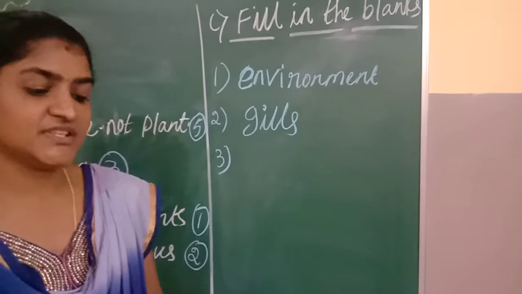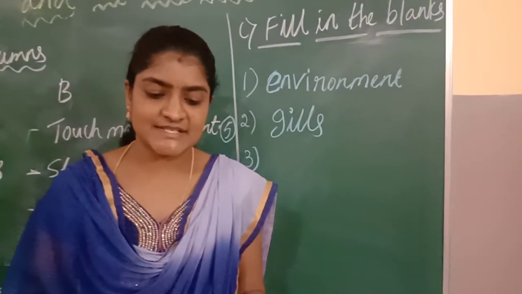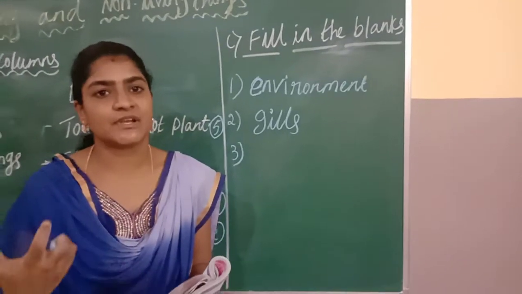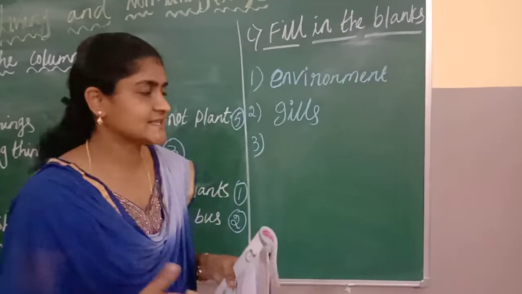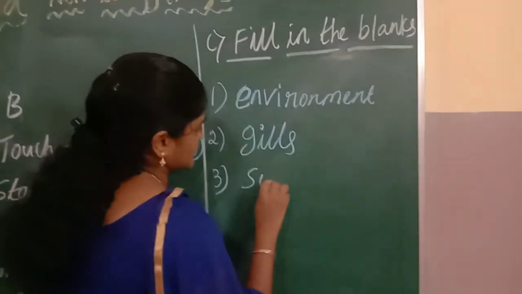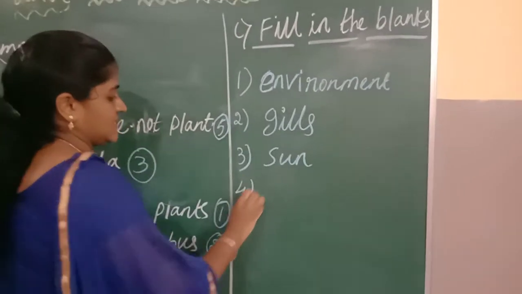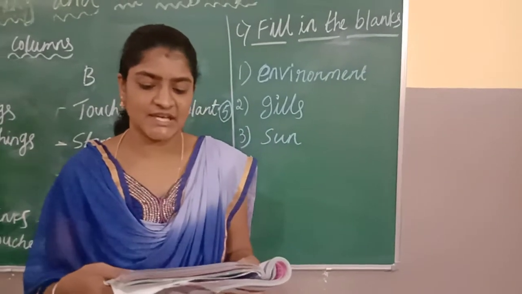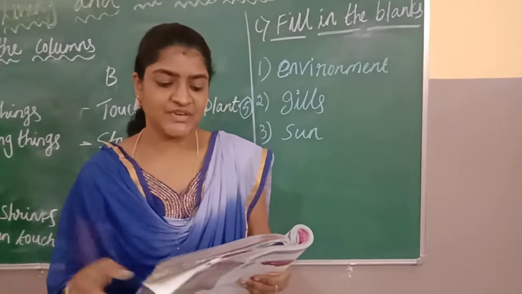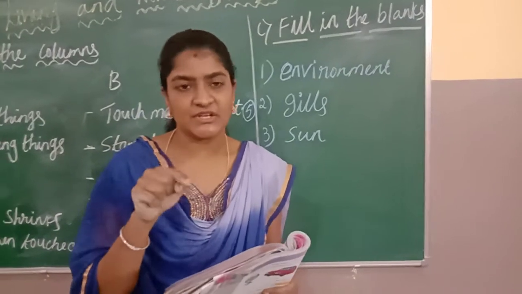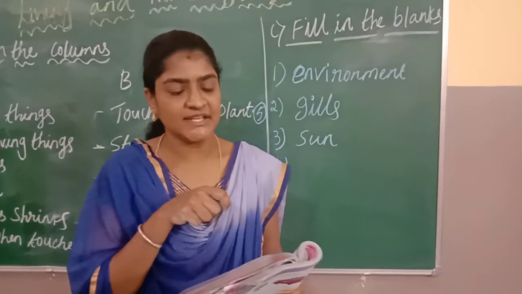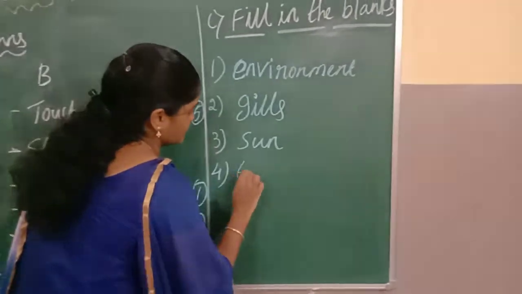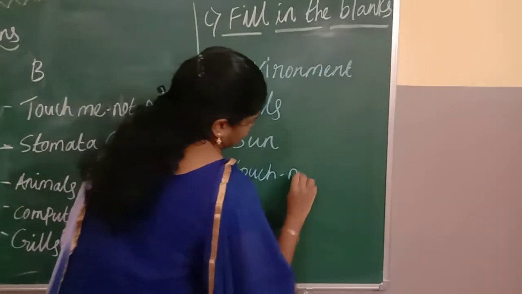And the third question, the sunflower turns itself towards the dash. The sunflower always responds towards the sun. The answer is sun. Next, fourth one, the dash plant closes its leaves when touched. Which plant's leaf will close automatically when touched? The plant name is touch me not. So here we have to write touch me not.